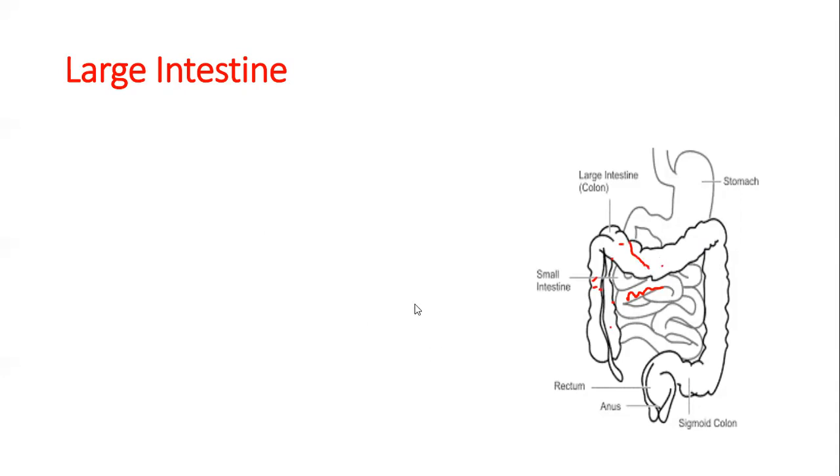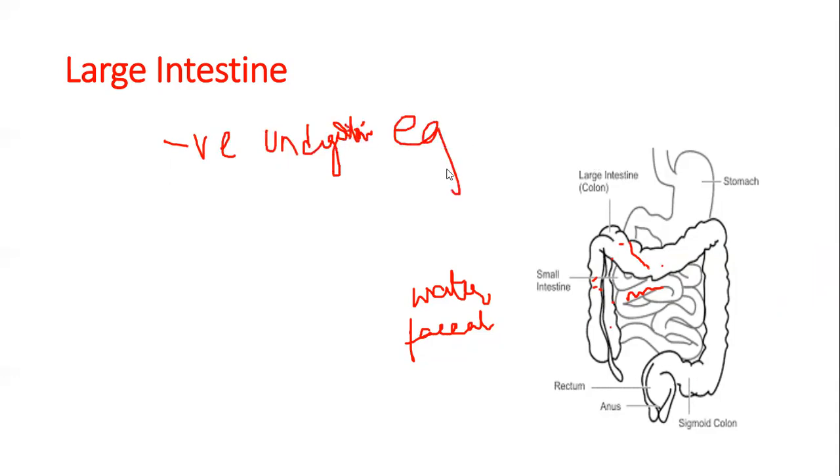So whatever excess water is there gets reabsorbed. Now the waste product, that is the fecal matter, passes through the large intestine and is then eliminated through the anus. This process of removal of undigested food is called egestion. Okay, solid food. It is called egestion. It is not called excretion. It is called egestion, removal of solid undigested food.